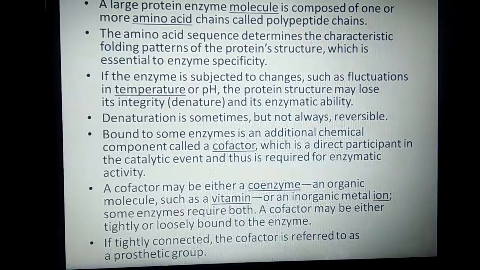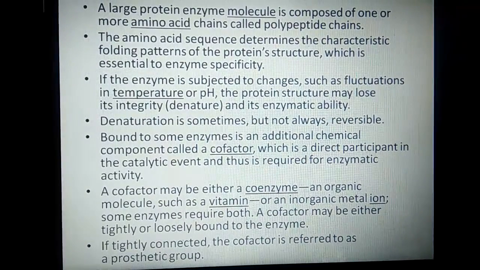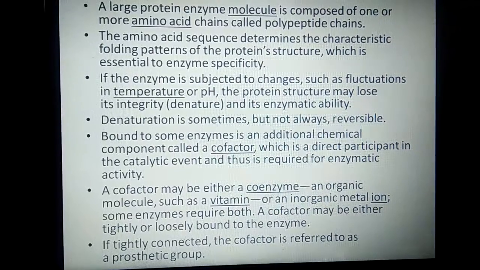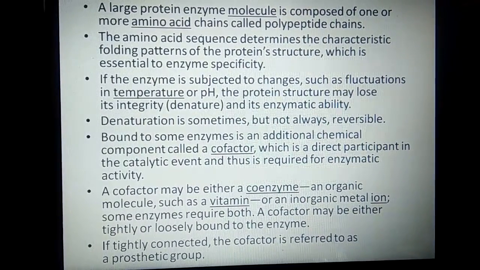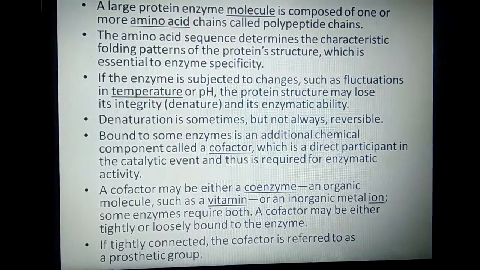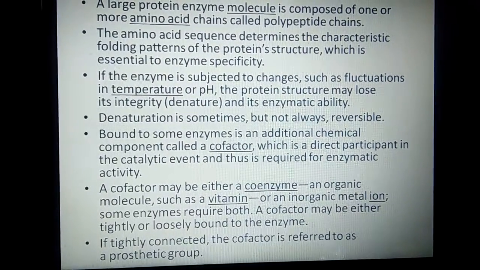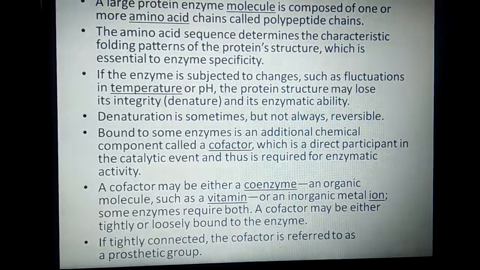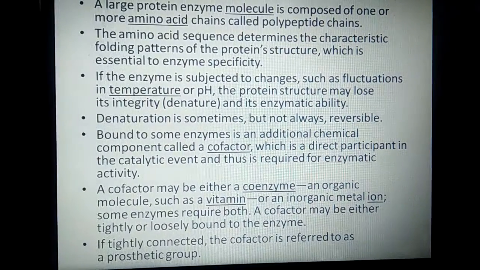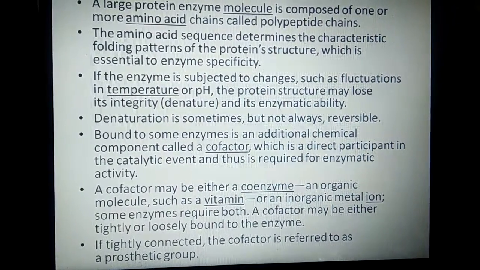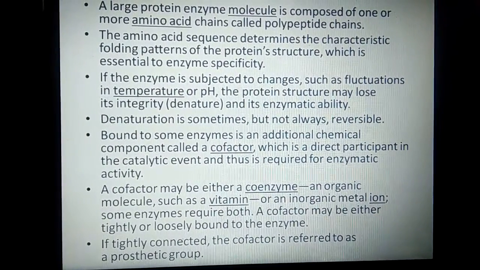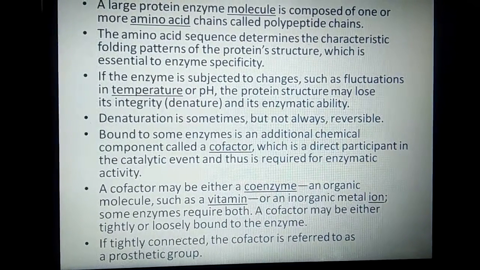Now, as being protein in nature, every protein has its own specific structure. So it is the characteristic folding pattern of the protein structure which is essential to enzyme specificity. For example, an enzyme that is functional in the quaternary structure, when folded into, for example, the secondary structure, will not function until it takes the shape of the quaternary structure. Therefore, the enzyme has specificity for the protein structure.